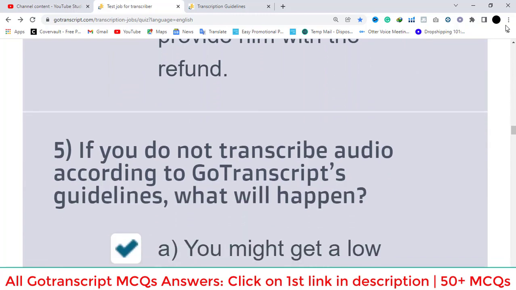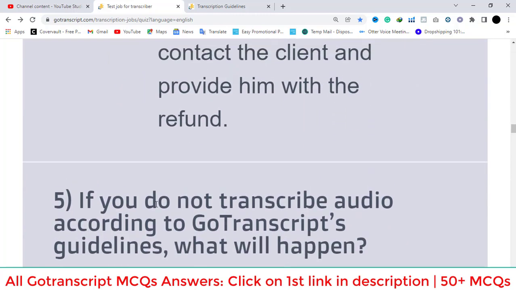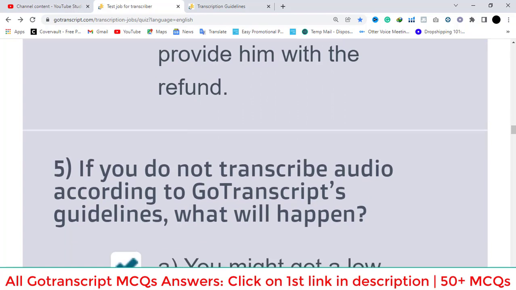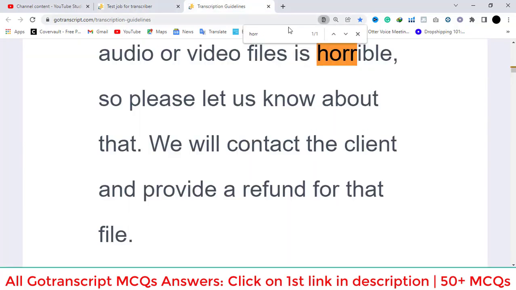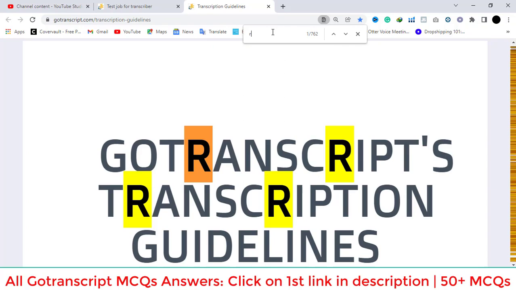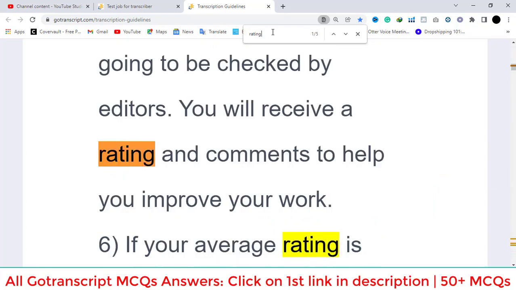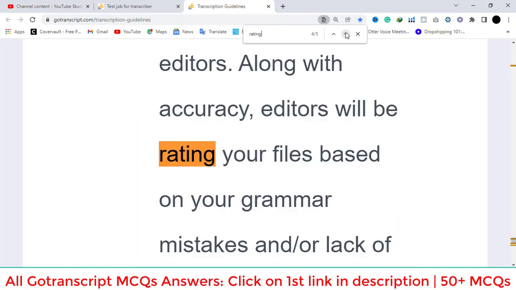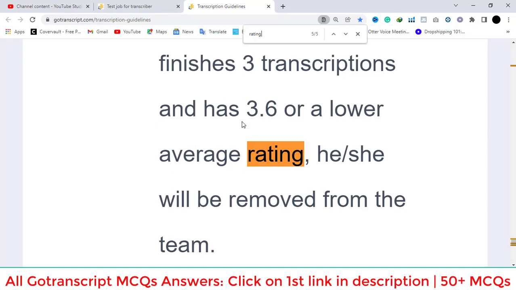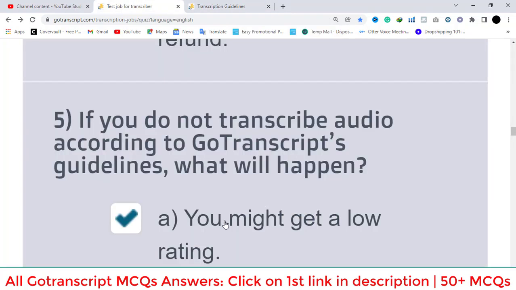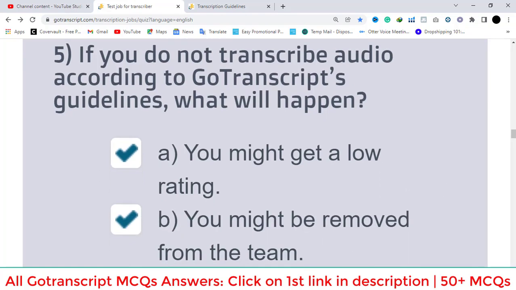Fifth question is, if you do not transcribe audio according to Go Transcript's guidelines, what will happen? A option is correct. You might get a low rating. Let's search with the keyword rating. Here they have given the criteria of rating. If he finishes 3 transcriptions and has a 3.6 or lower average rating, he or she will be removed from the team. So A option is correct, you might get a low rating, and B option is also correct, you might be removed from the team.